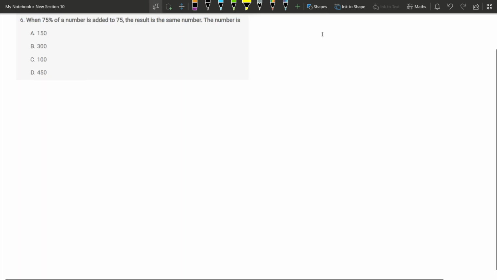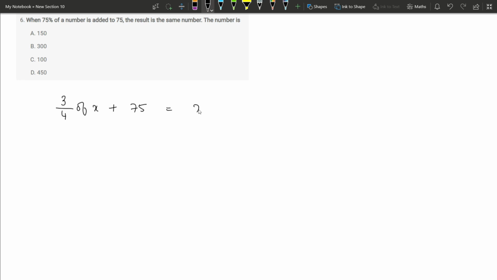Let us solve the next question. When 75% of a number is added to 75, the result is the same number. So this is a very easy question. See, there is a number x, you are adding 75% of it, meaning 3 by 4th of x, and then to that you are adding 75.